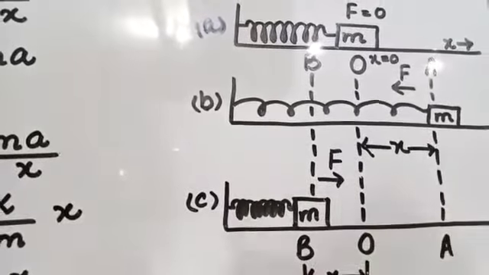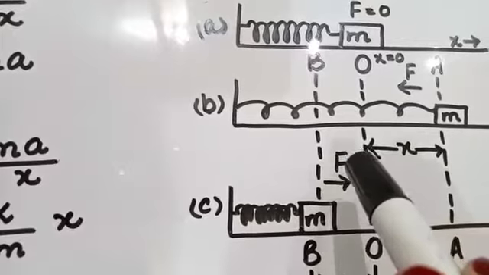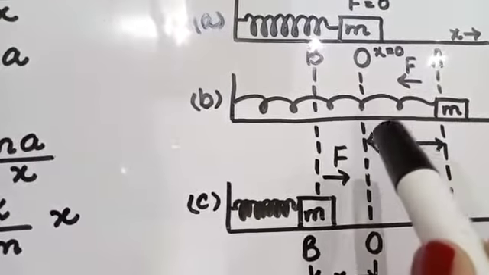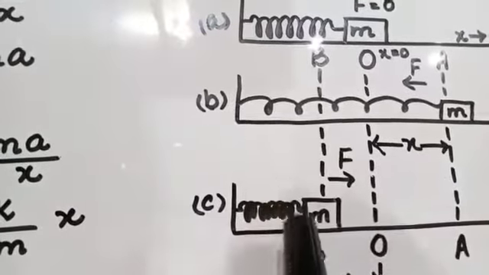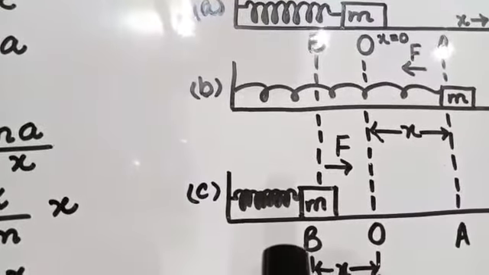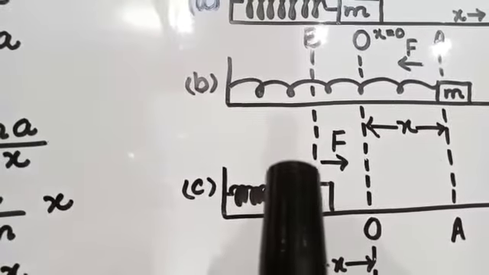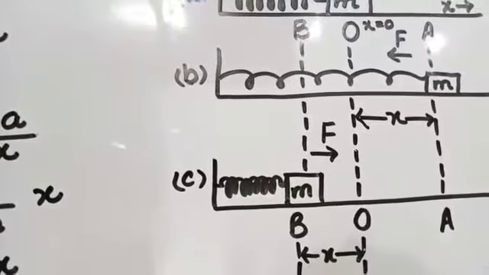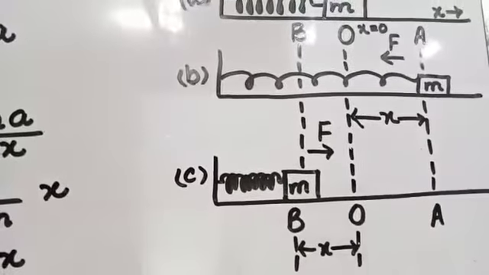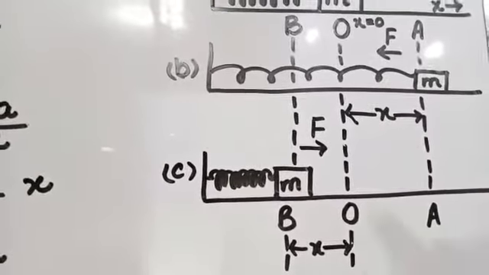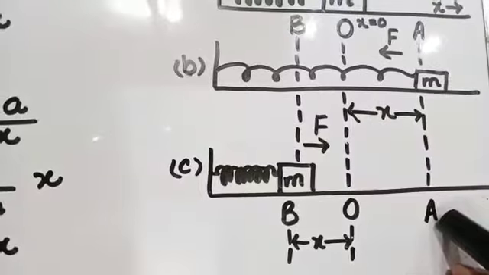The body moves towards the mean position O. As the body reaches the mean position O, it gains maximum speed, and due to inertia the body does not stop at the mean position and again moves towards the other extreme position B. As the body reaches the extreme position B, it again gains the restoring force, and due to the restoring force the body moves towards the mean position O. As the body reaches the mean position O, it gains maximum speed, and due to inertia it does not stop and moves again towards the extreme position A.